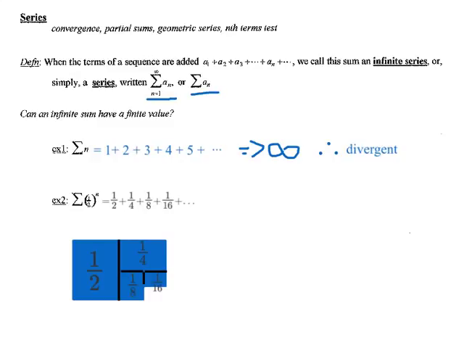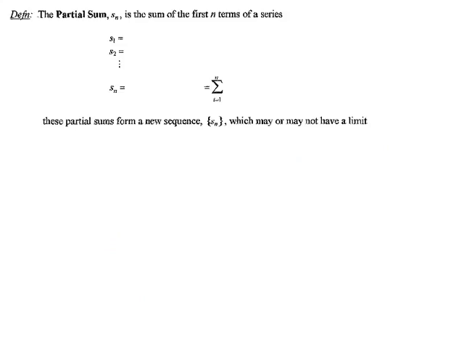But I still say that the series is convergent, and I'm going to say that the series is going to converge to 1. Okay, so I have two series here. One is divergent and one is convergent. Again, I'm not looking for a pattern to my terms. I'm looking for whether or not, if I add on those infinitely many terms, I'm going to have a finite value. Okay, so we need to talk about partial sums.